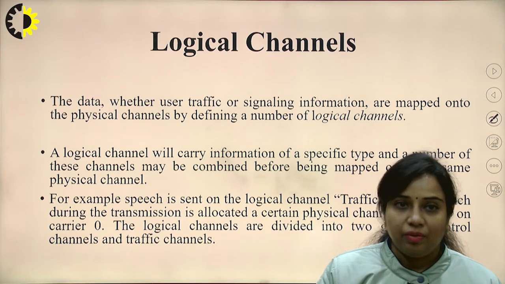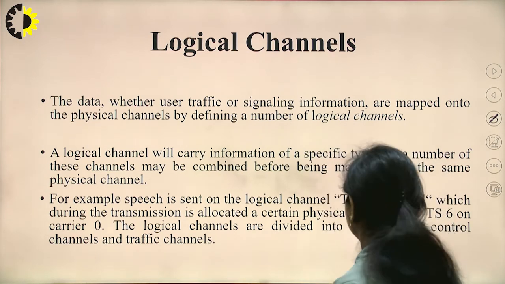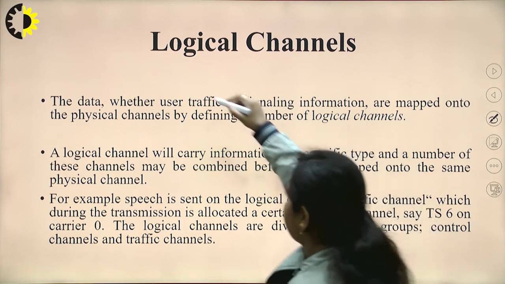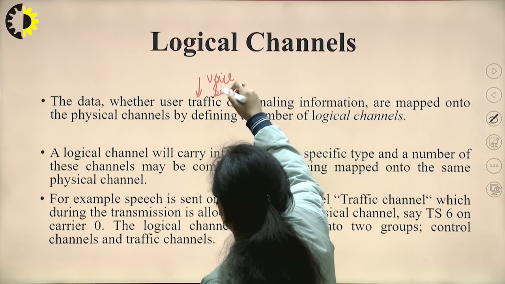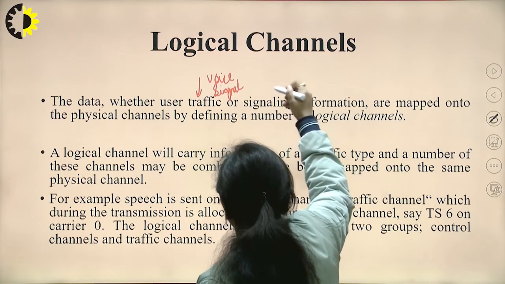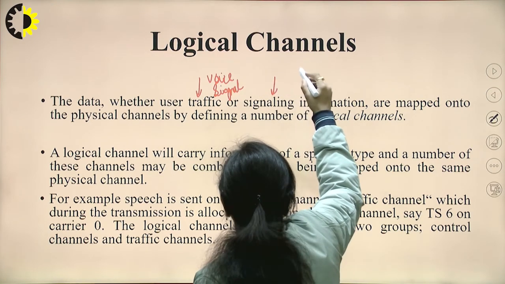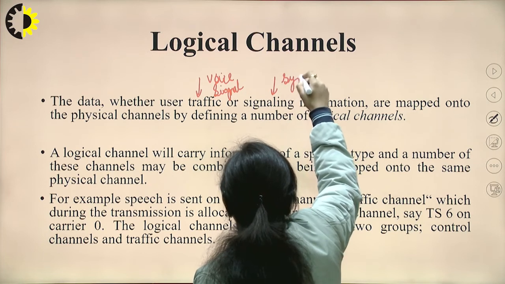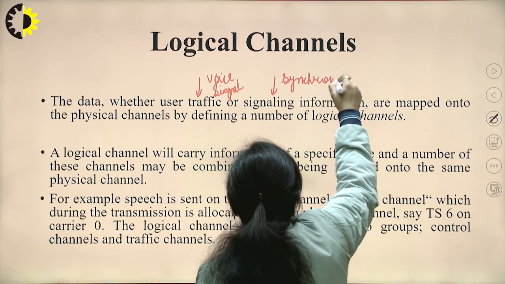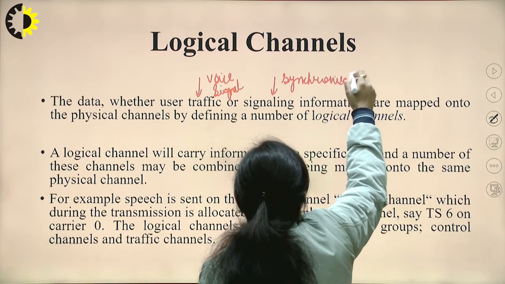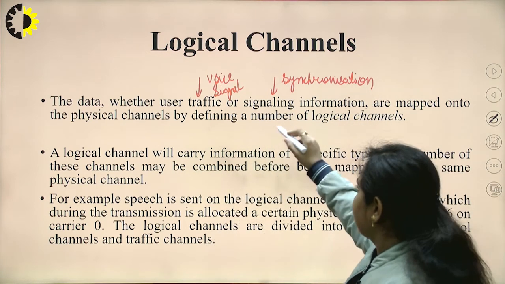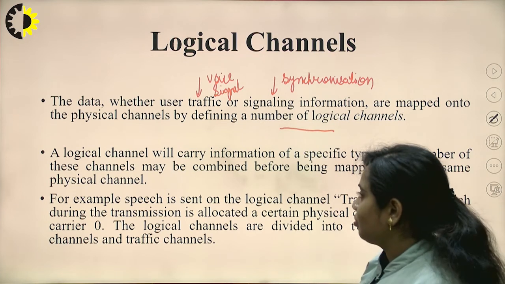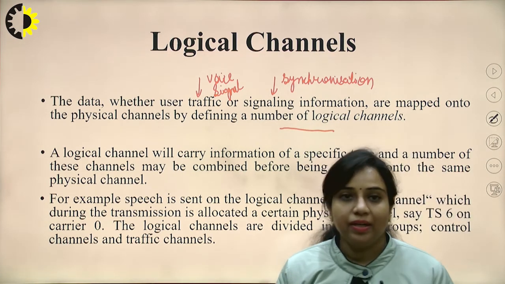The data, whether user traffic or signaling information, is of two types. This is known as voice signal, meaning the actual information that you want to transmit in the form of speech signal, and this is used for the synchronization purpose. These are mapped onto physical channels by defining a number of logical channels. So this is the concept behind logical channel.